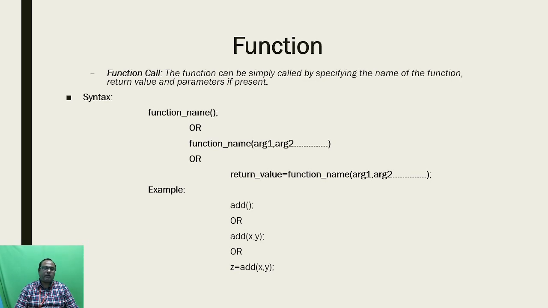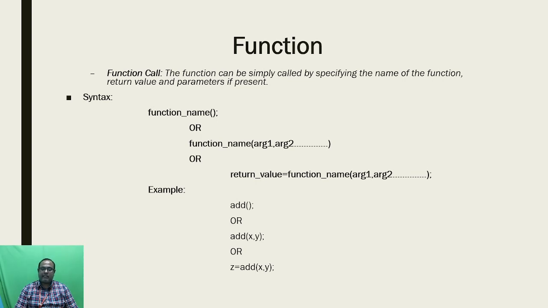And here we have another method of function call. In this method, if I am using any parameters related to my function, I can use those parameters inside the parentheses, and at the end you should use a semicolon also. Another type of syntax for function call is that you have a return value which is equal to the function name, the name of the function you mention for the particular program. Here, when you use this kind of call, that calling function will call the particular function.